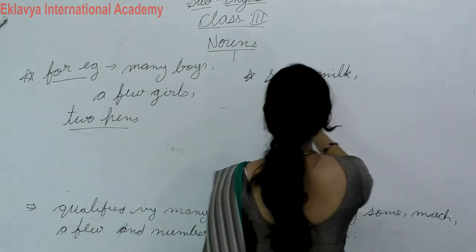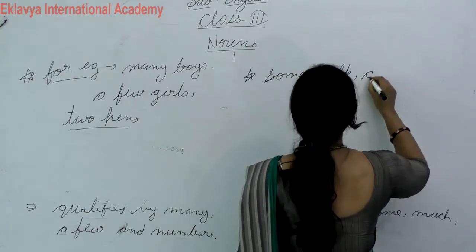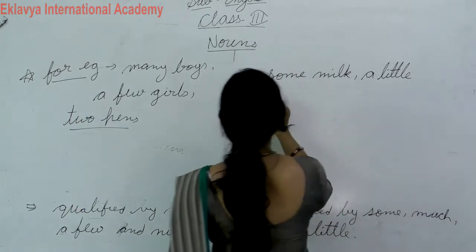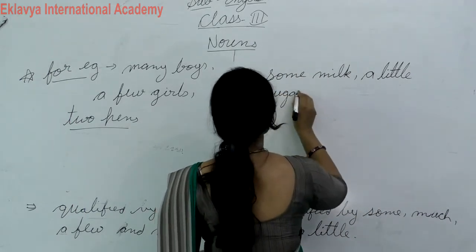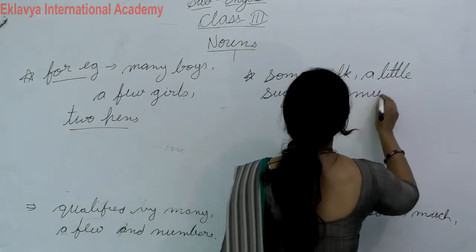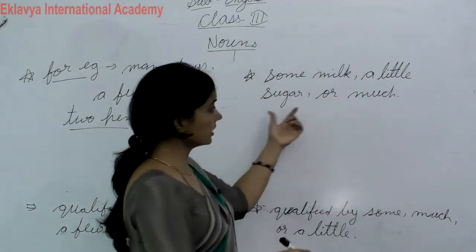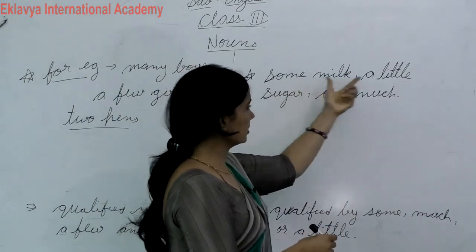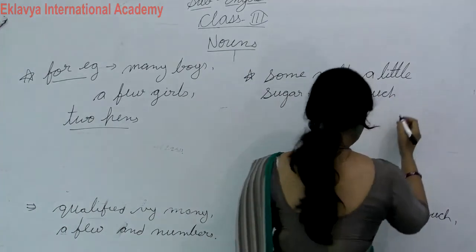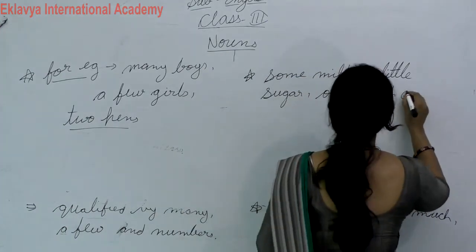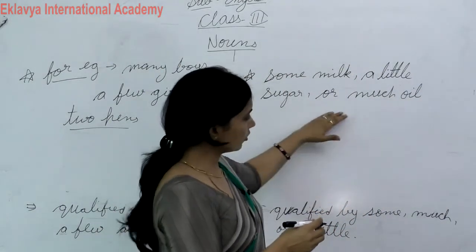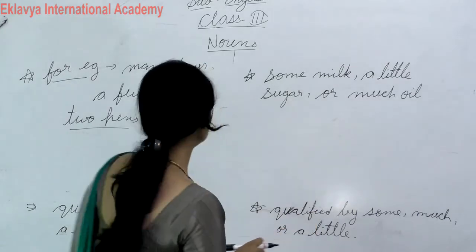You can use some milk, a little sugar, or much oil. So we can use these quantifiers before uncountable nouns.